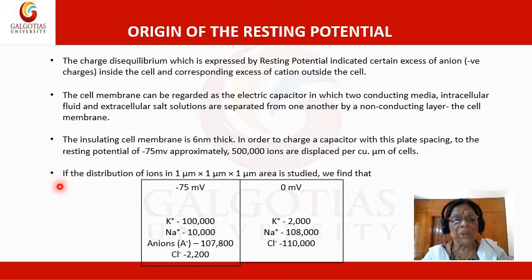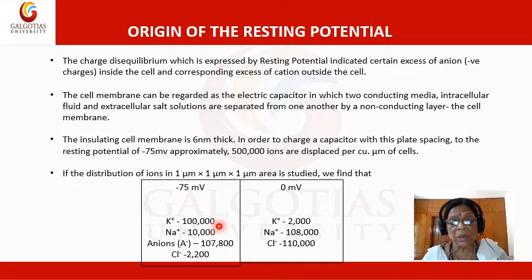If we check the distribution of ions in a 1 micrometer by 1 micrometer by 1 micrometer area, 1 cubic micrometer, we find that, in this chamber, which stands for the inside of the cell, and this the extracellular fluid, the concentration of potassium ions inside the cell is 100,000.